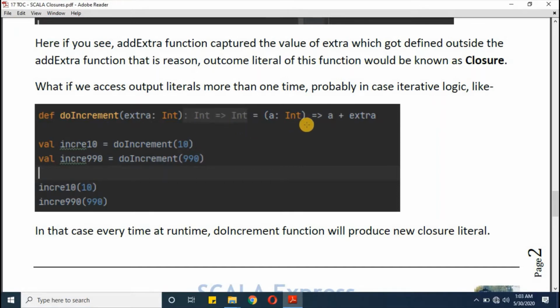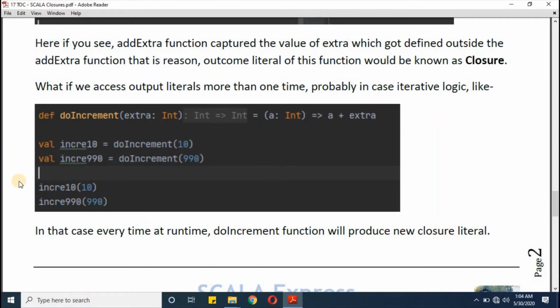Then I'm keeping the same definition which we have seen above, and I'm doing the same operation inside the definition. Now if you notice here, we have two braces, one for extra and one for a. So here we are defining the increment 10 function, and similarly I'm defining it for 990. What they will do is call the doIncrement function here with 10 and with this 990.